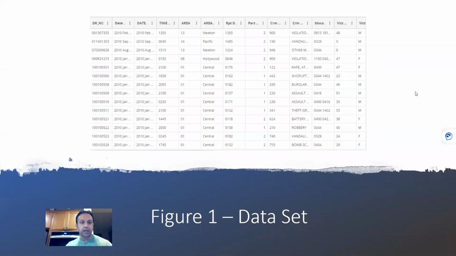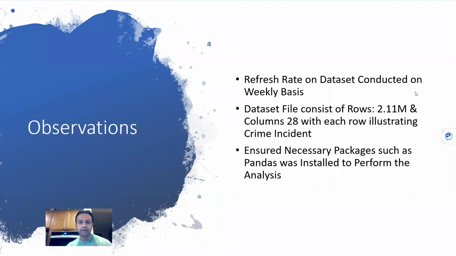So that's the background. Here you'll see the data set that I was working with, and this is just a snapshot of it. The data set consisted of 2.1 million rows and 28 columns. So I was dealing with a lot of data. It was very difficult to keep it organized, but I just wanted to really take a look at those 4 bullet points that we talked about in order to understand the crimes that were happening in the city of LA.